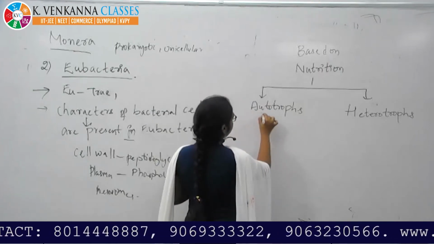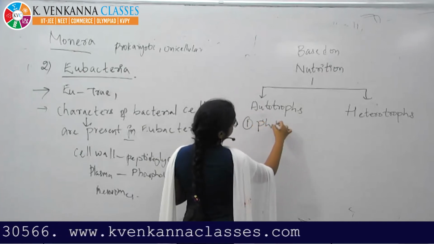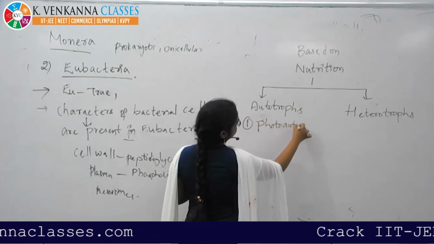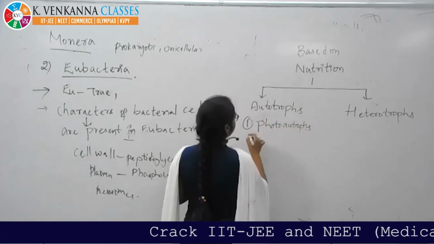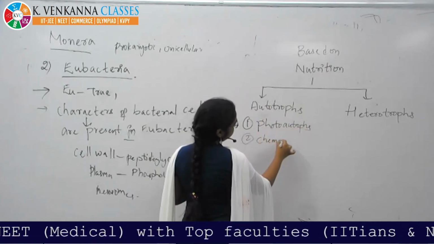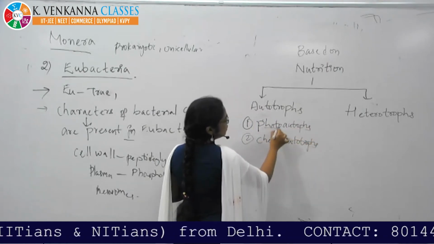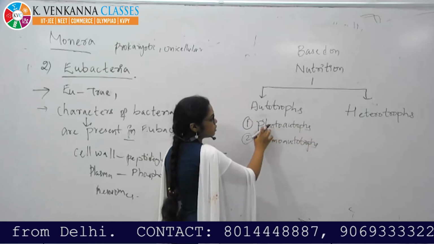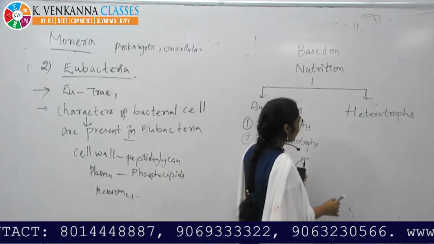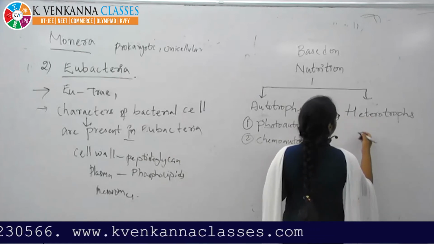For autotrophs also we have photoautotrophs and chemoautotrophs. Photo means they use light, chemo means they use chemicals.